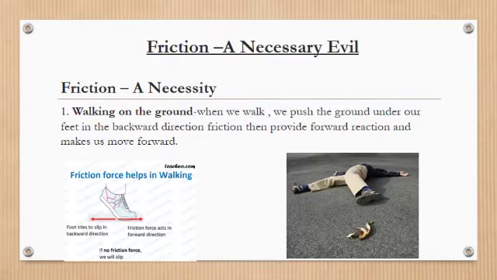You can observe it by walking on the ground, that whenever you move, you push the ground under your feet in backward direction. If friction between our feet and ground were absent, it would not be possible to walk.